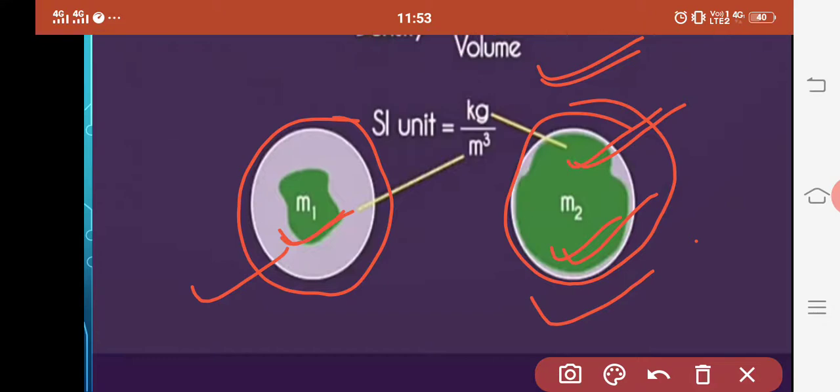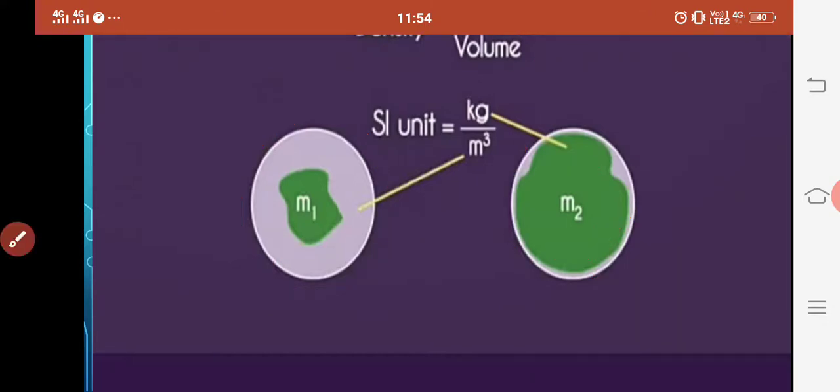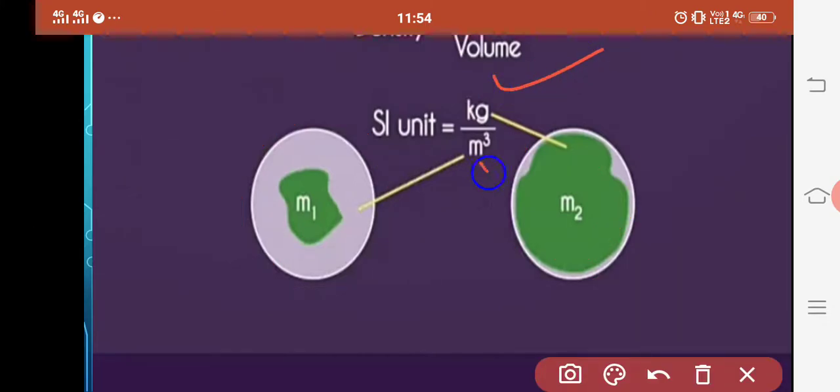Now since density is equal to mass upon volume, and we know that the SI unit of mass is kg and the SI unit of volume is meter cube, therefore we say that the SI unit of density is kilogram per meter cube.